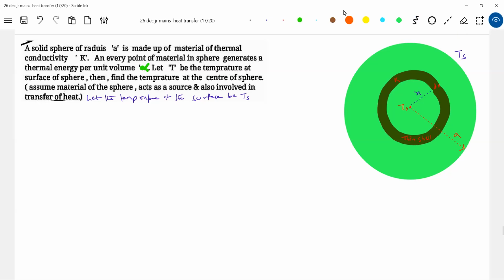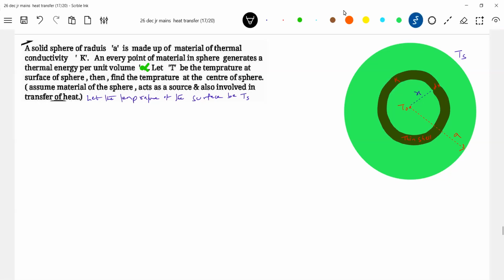Now what actually happens here? Even this thin shell will generate heat and will transfer it. This shell is involved in generation of heat and also in the transfer of heat. So all the heat generated in the sphere of radius x will be transferred by it. So let's calculate the power generated. First, shall we calculate the power generated in the thin shell?